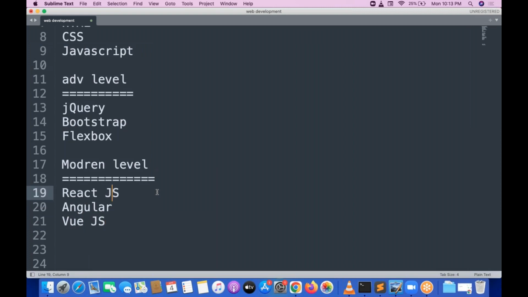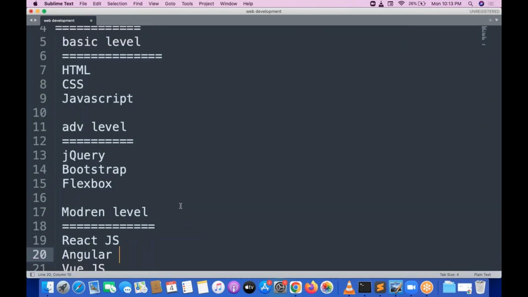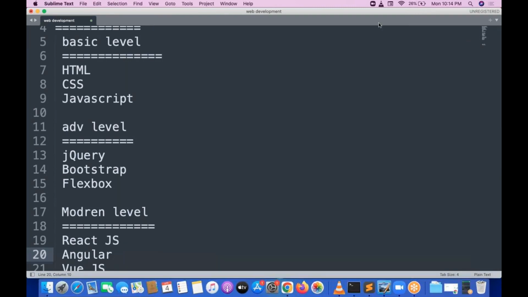We can go with any one of these modern level front-end skills, but basic level HTML, CSS, JavaScript is compulsory. Once we're done with the basic level, we move to the advanced level. Then we will move to the modern level front-end.